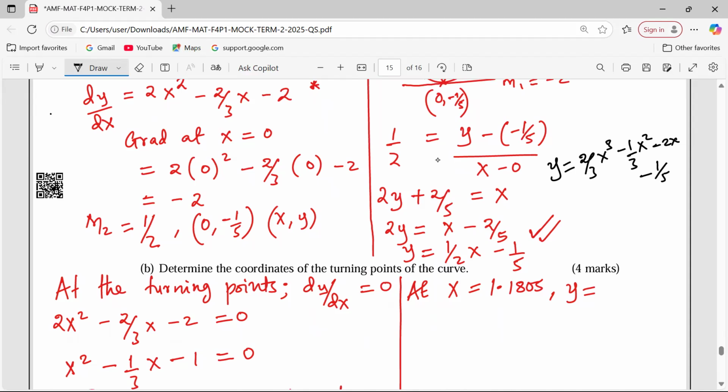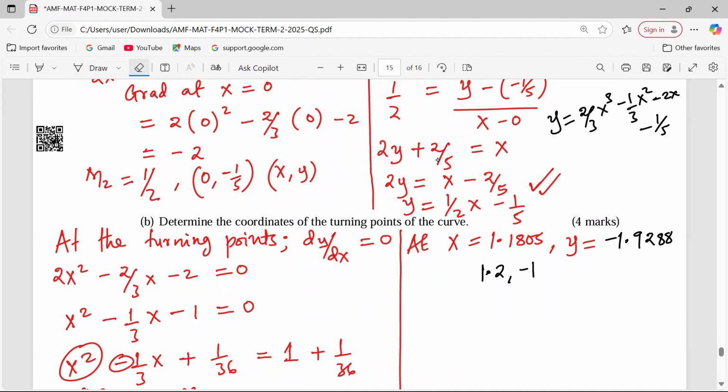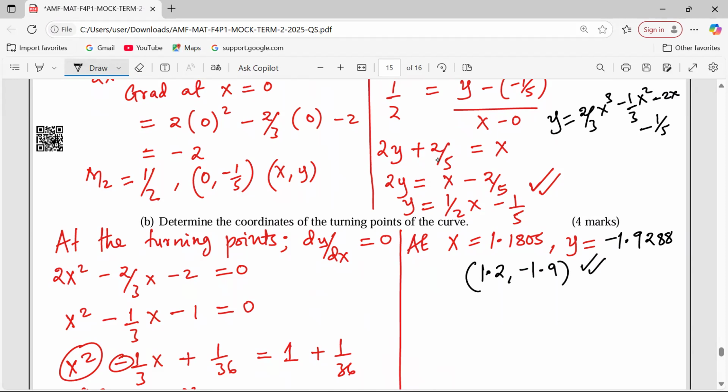So this is giving me negative 1.9288 that way. Actually, as a coordinate of a turning point, we can have it as 1.2, negative 1.9. For plotting purposes, if we were to plot this, you can't plot all these significant figures.